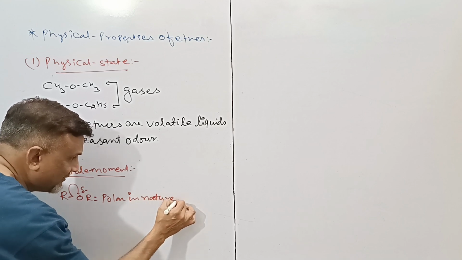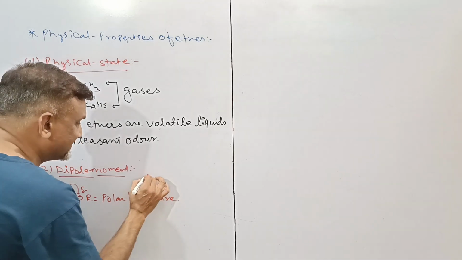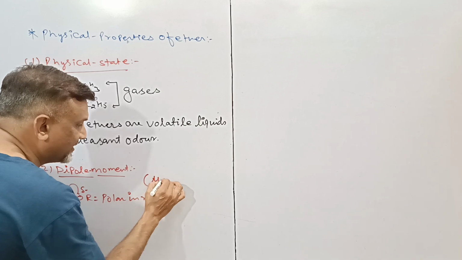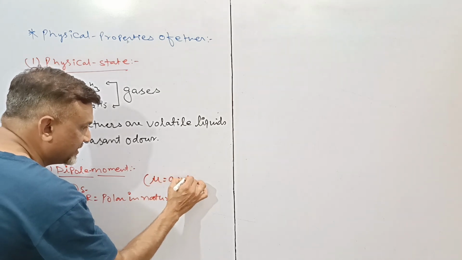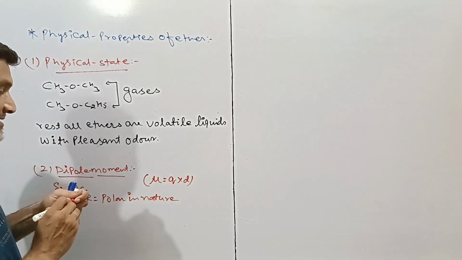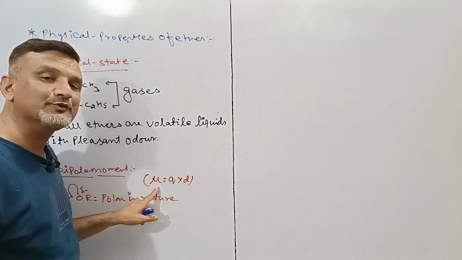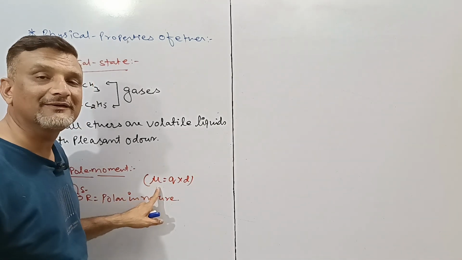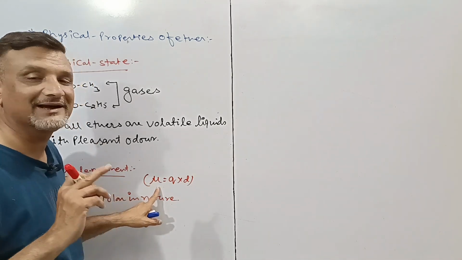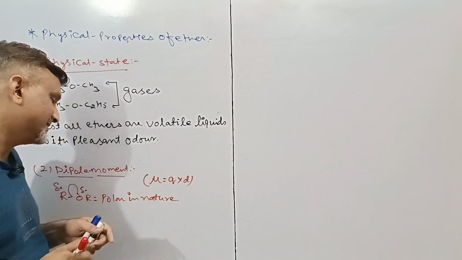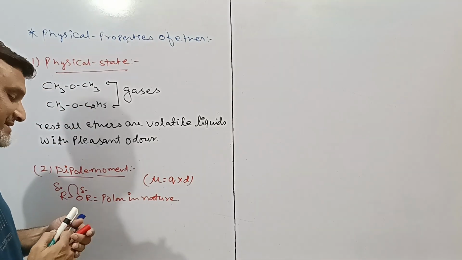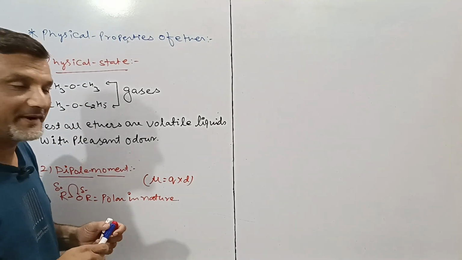And as we all know, polarity is defined in the term of dipole moment, mu is equals to Q into D. Molecules having this property mu dipole moment are polar, while which doesn't exist they are known as non-polar. So we can say ether is polar in nature, means it exists dipole moment.